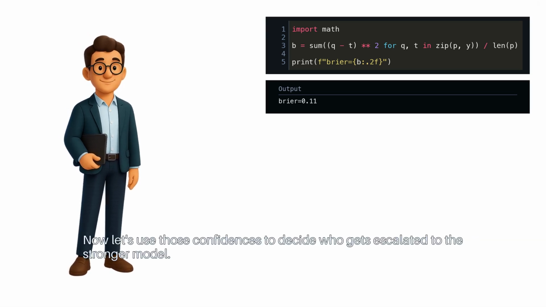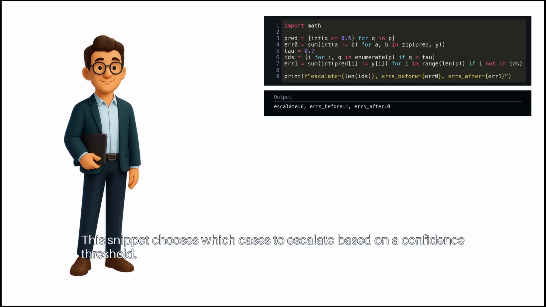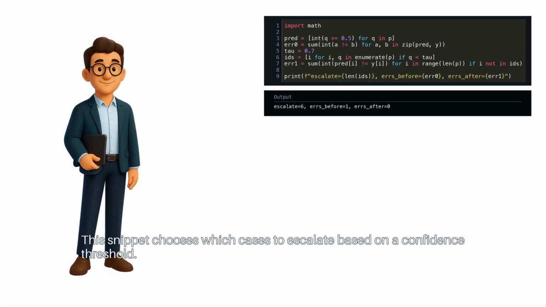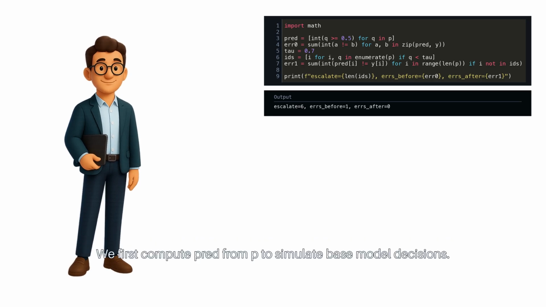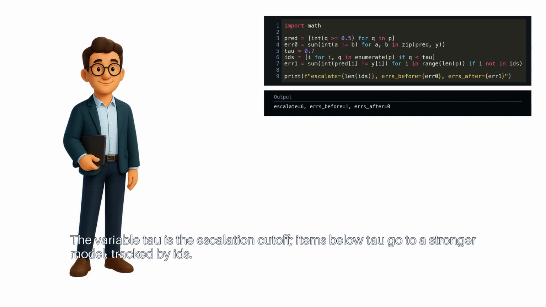Now let's use those confidences to decide who gets escalated to the stronger model. This snippet chooses which cases to escalate based on a confidence threshold. We first compute pred from P to simulate base model decisions. The variable tau is the escalation cutoff. Items below tau go to a stronger model, tracked by IDs.